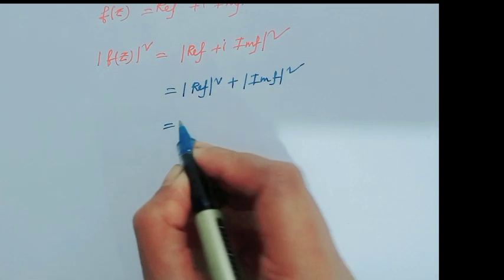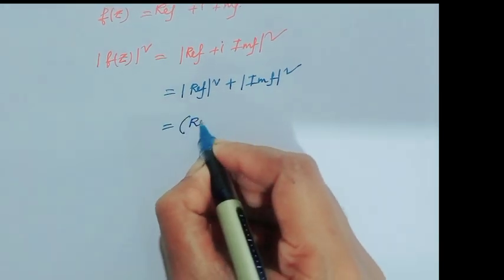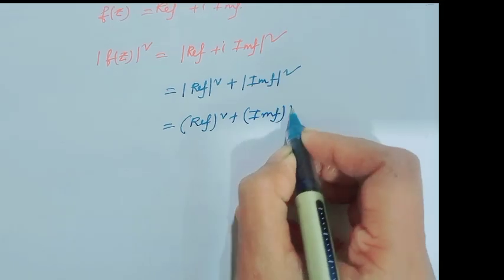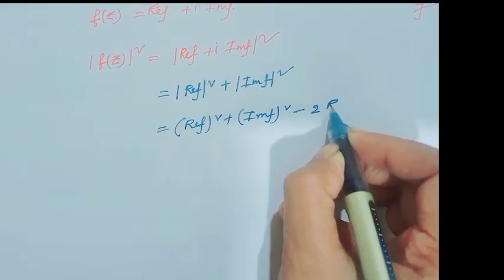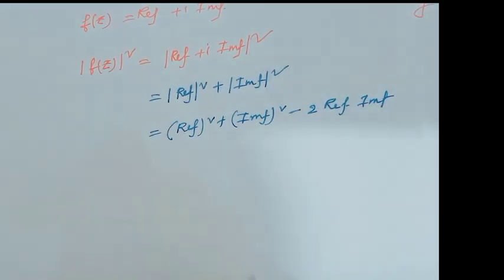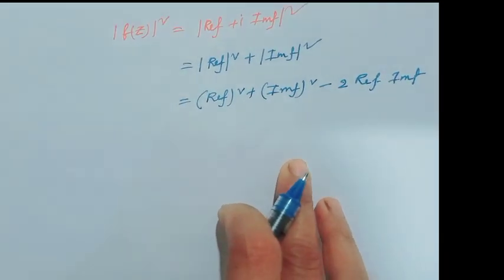And this means real f whole square plus imaginary f whole square minus 2 real f imaginary f.